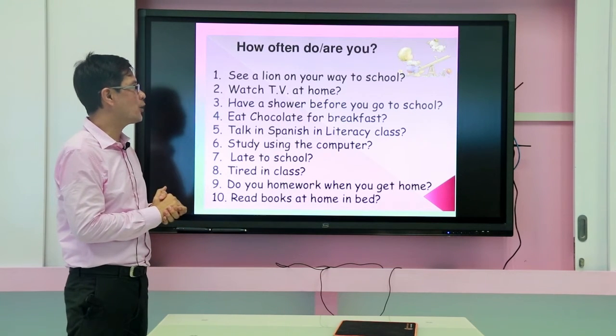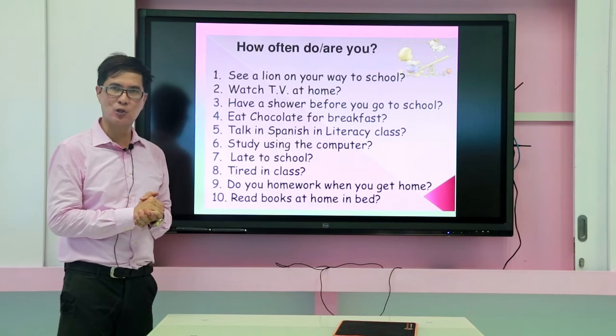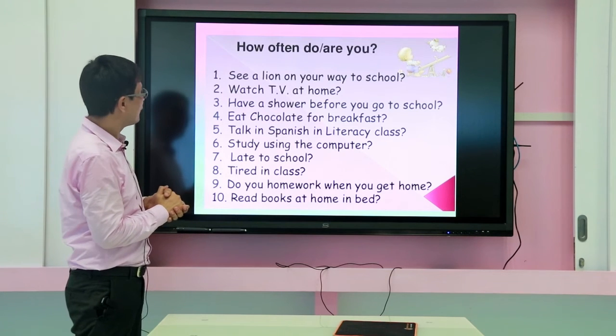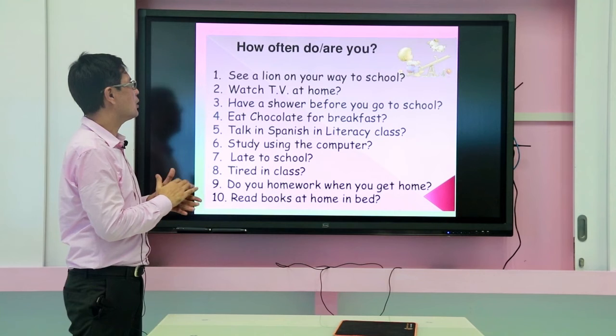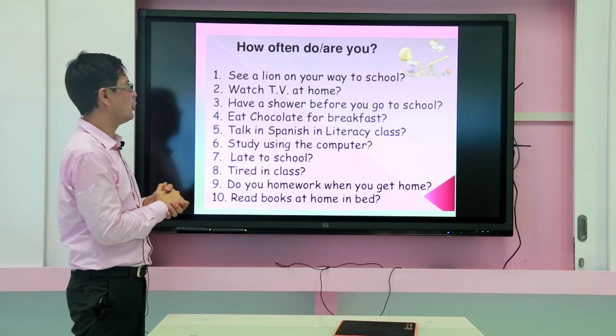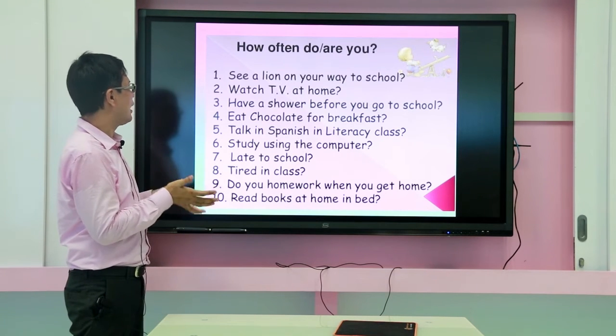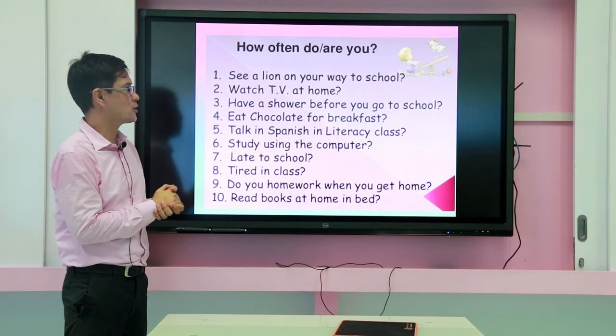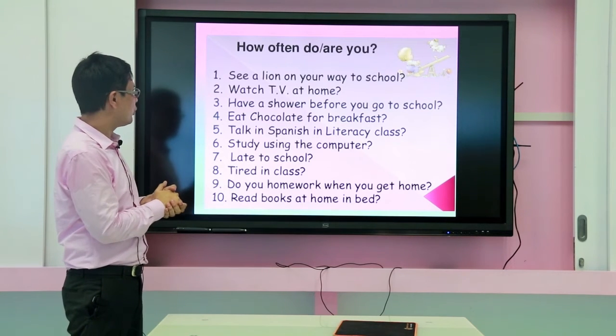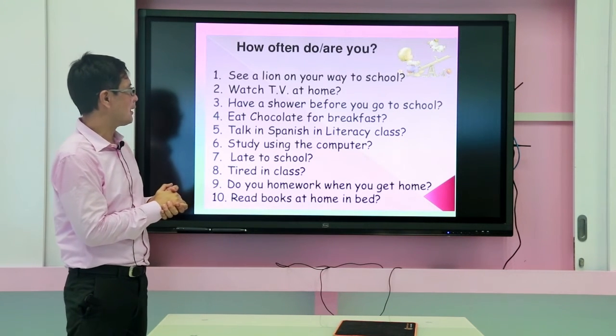Have a shower before you go to school. How often do you have a shower before you go to school? Or are you have a shower before you go to school? So how often do you take a shower before you go to school? Fourth one is eat chocolate for breakfast.